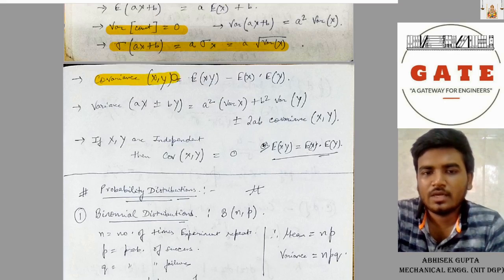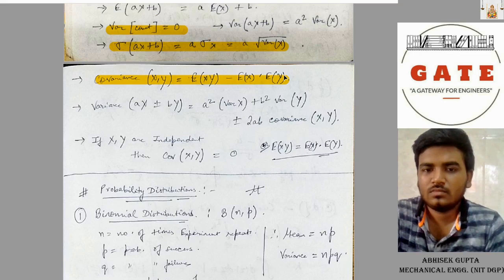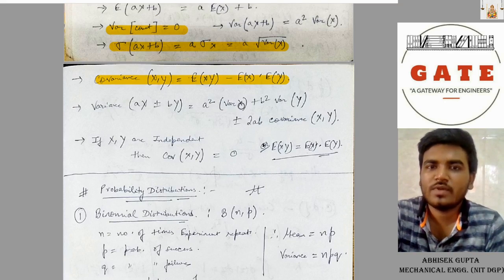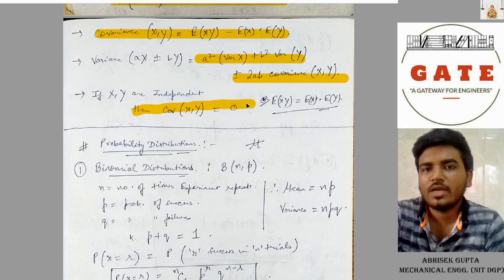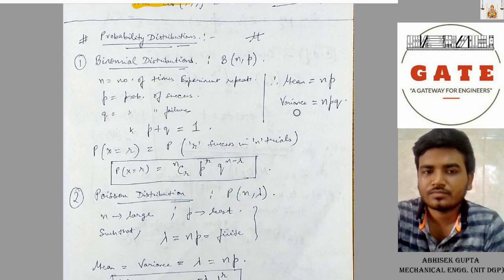Covariance of x comma y equal to E(xy) minus E(x) into E(y). Variance of ax plus or minus by equal to a square variance of x plus b square variance of y plus or minus 2ab covariance of x comma y. If x comma y independent, then covariance of x comma y is 0, or E(xy) equal to E(x) into E(y).